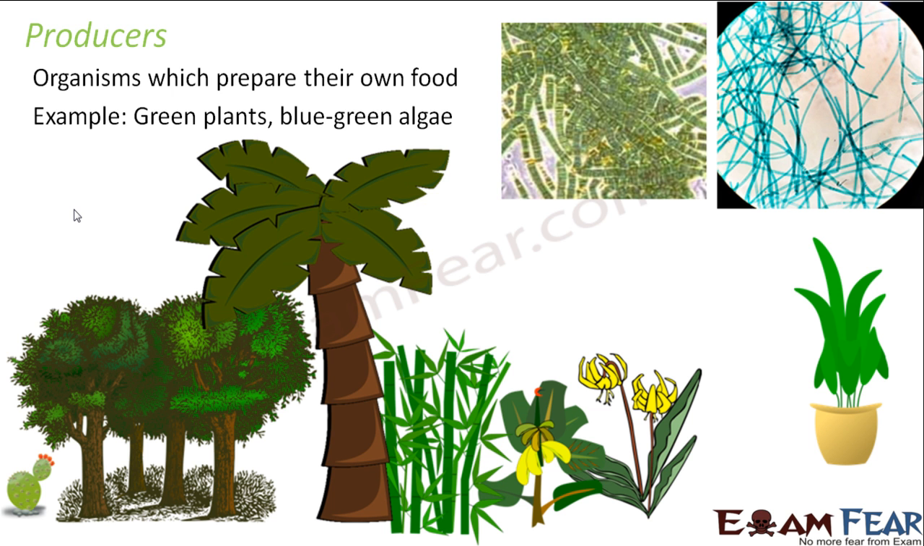There we have seen how, in the presence of sunlight, the green plants convert carbon dioxide and water into glucose, which is then stored inside the plants in the form of starch. That starch acts as food for the plants. So by the process of photosynthesis, these green plants are able to produce their own food. Similarly, blue-green algae, which are also known as cyanobacteria, as you can see in this picture, are also producers because they can also perform photosynthesis and prepare their own food.